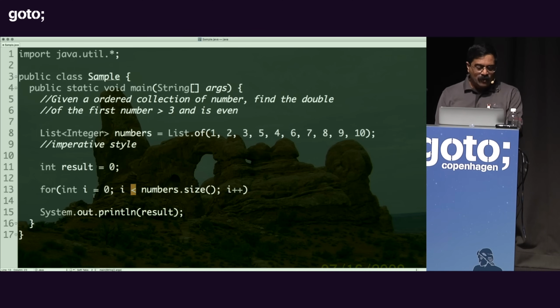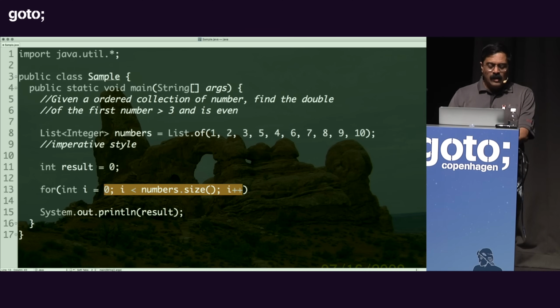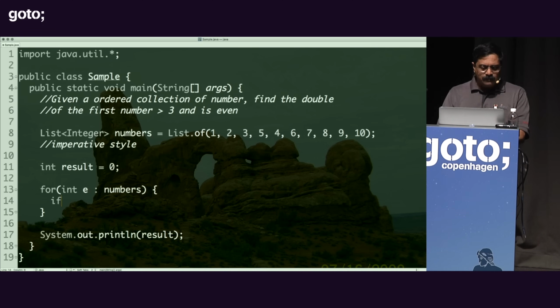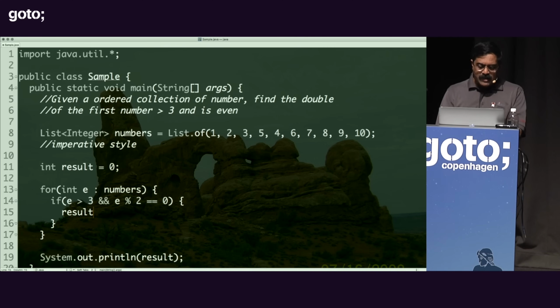Now, to be fair, of course, you don't have to struggle that hard anymore. You could have said, given an element that comes from numbers, what am I going to do now? I can simply say over here, if element is greater than 3 and if element mod 2 is equal to 0, then of course result plus equal to element times 2.